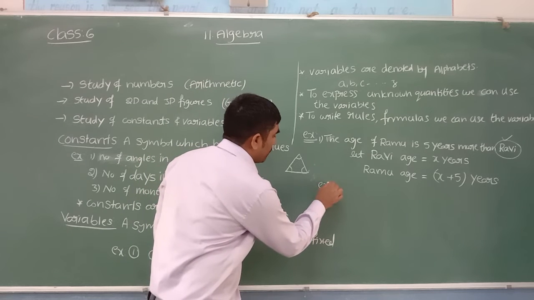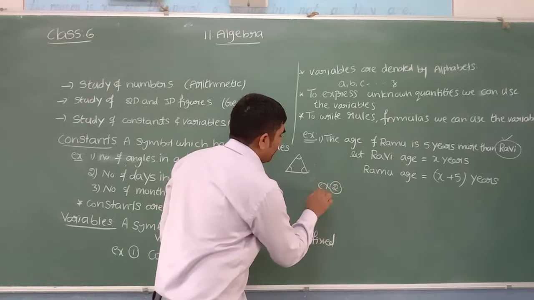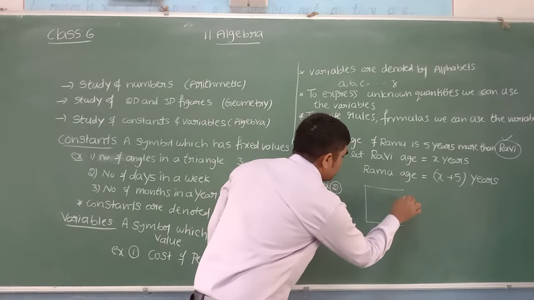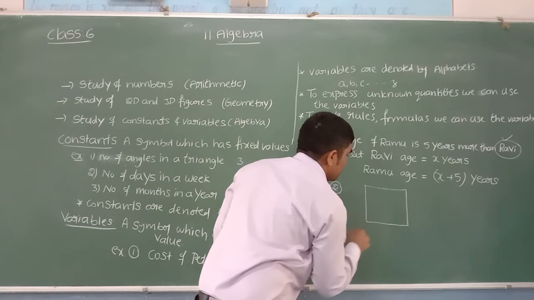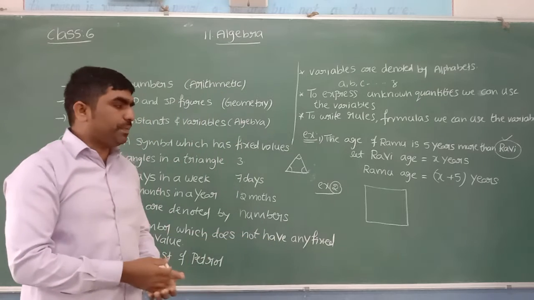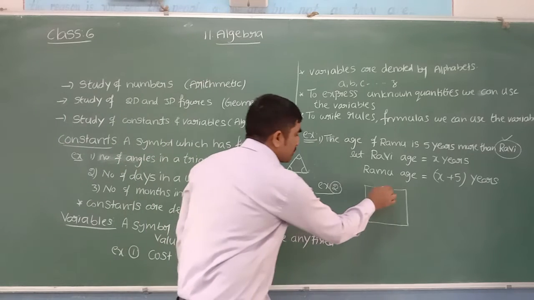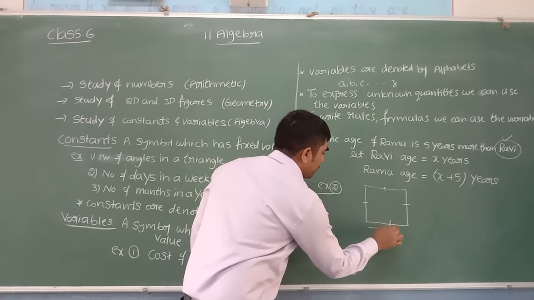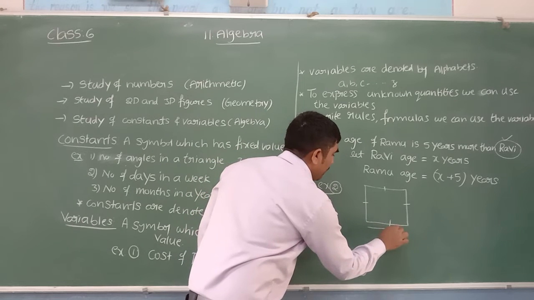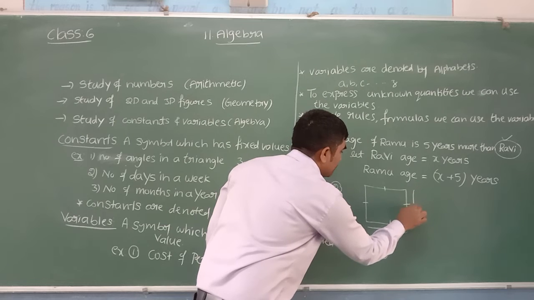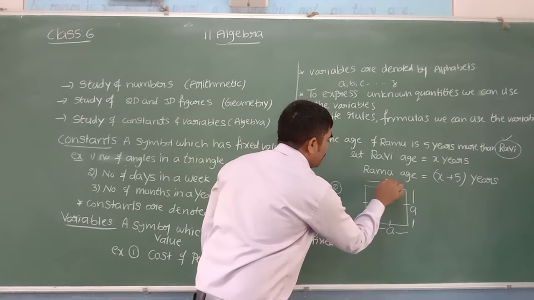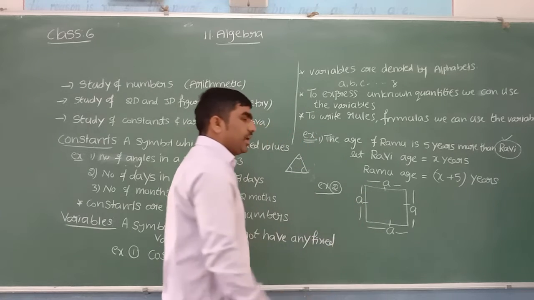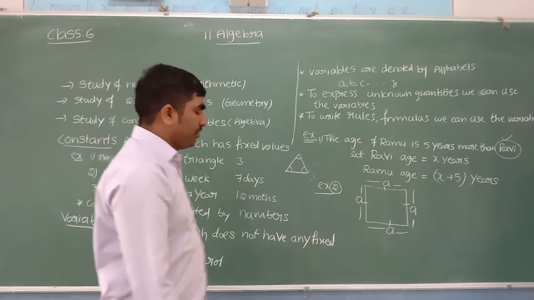Yes, let me take one more example, children. Here I am taking one square. Children, we completed area and perimeter already. You know about a square. A square is nothing but all four sides are equal. So if I take the length of one side as A, the other side is how much? A. So all the four sides are equal, how much? A. It is the unknown value. I am taking the help of alphabets.